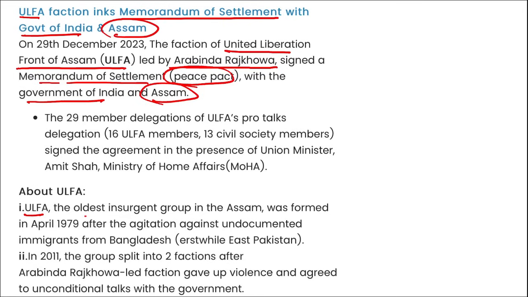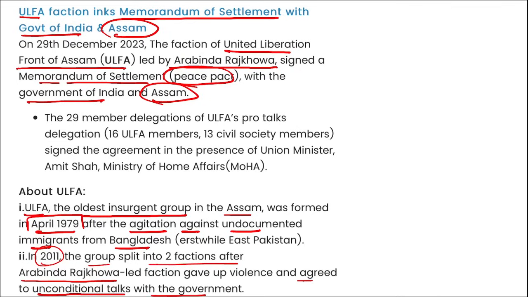This ULFA is the oldest insurgent group in Assam, and it was formed in April 1979 after the agitation against the undocumented immigrants from Bangladesh. In 2011, the group split into two factions after the Arabinda Rajkhowa led faction gave up violence and agreed to unconditional talks with the government. So they have recently signed a peace pact, recently, mark this.